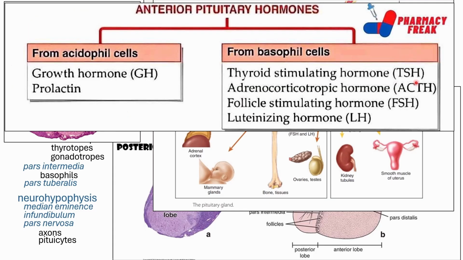Okay, so here you can see that in the adenohypophysis, or anterior pituitary part, you would have different cells again, and these different cells would be producing different hormones, and these hormones would travel through the bloodstream to their specific target organs. Okay, so it can be the thyroid gland or the adrenal gland or the ovary, etc. Or the mammary gland or the bones.